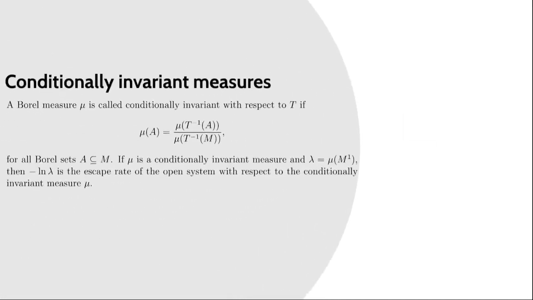And finally, we have to know about conditionally invariant measures. They are very important tools in studying some open dynamical systems and also in evaluating the escape rate.